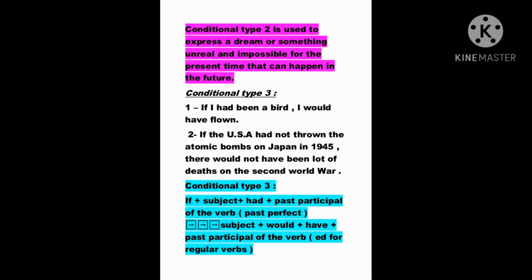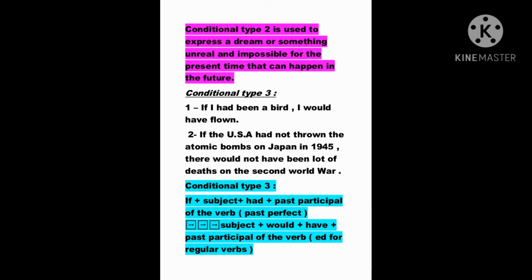For conditional type 3, it's: if I had been a bird, I would have flown. If the USA had not thrown the atomic bombs on Japan in 1945, there would not have been a lot of deaths in the Second World War. So here we have conditional type 3.